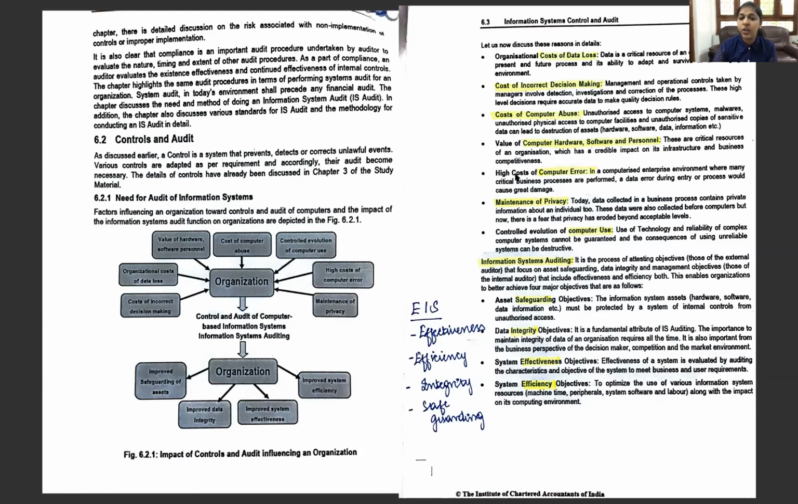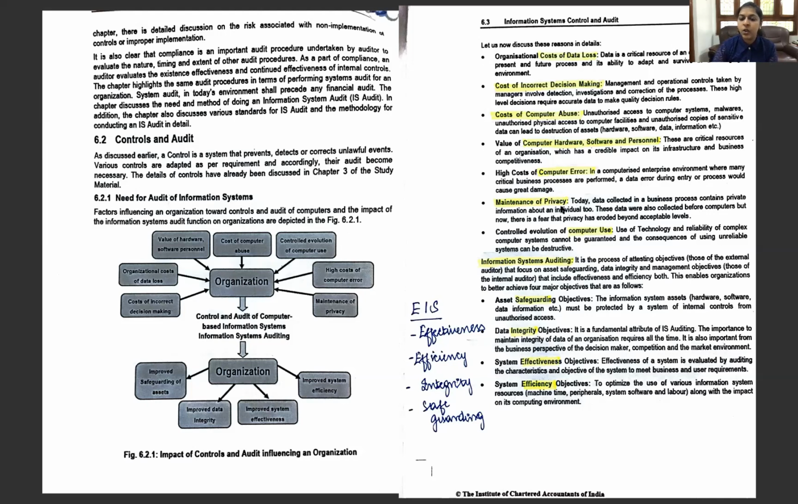Next is the high cost of computer error. Yes, if there's going to be one error, it could be repeated again and again. For example, in our invoice, there's going to be 1 rupee of difference, and in every other invoice, that 1 rupee is going to be cumulative, then it's going to lead to lakhs and lakhs of rupees of losses. So high cost of computer error. Error during the data entry or process also.